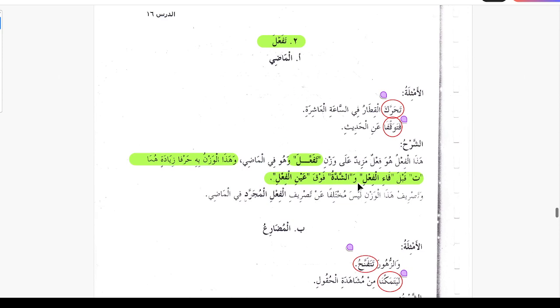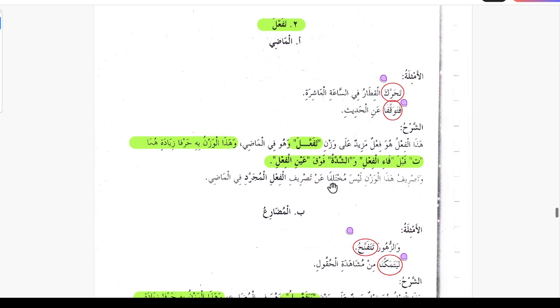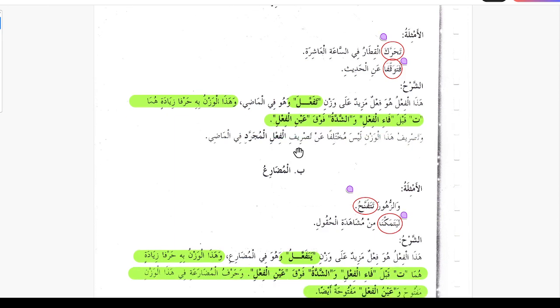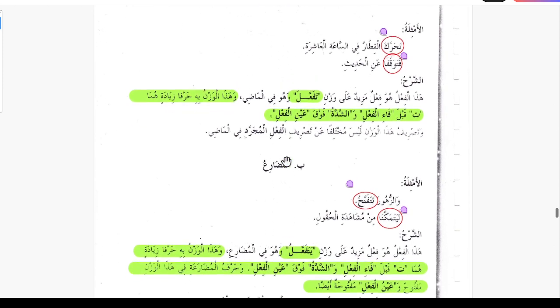So by just saying shadda here, we mean that we are adding another an kalima. So just like taharraka, doubling ra and adding ta. Tawakkafa, adding ta and doubling ka. Tasrifu hazal wazni laysa mukhtalifan an tasrif al fi'l mujarrad fil madi, and the conjugation of this verb is the same as the fi'l mujarrad. Now this was the past tense, and the present tense is